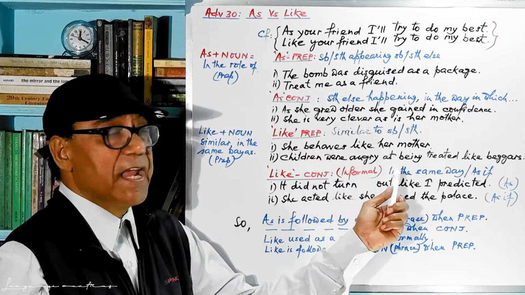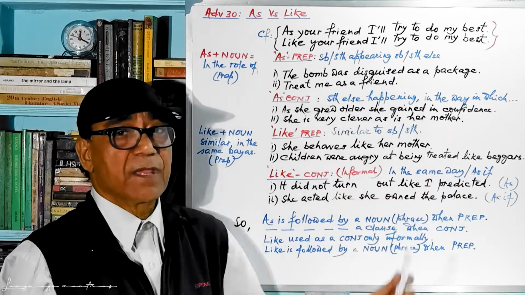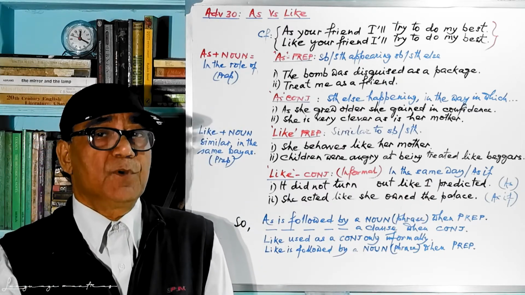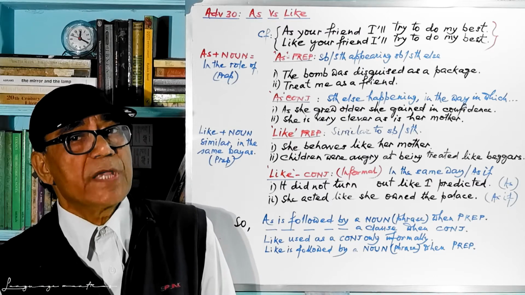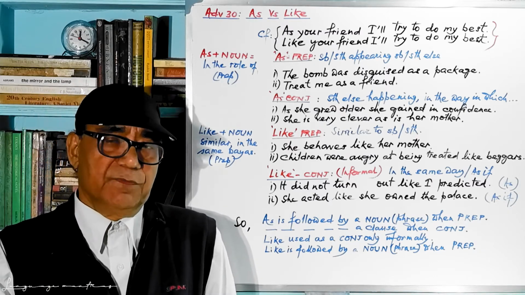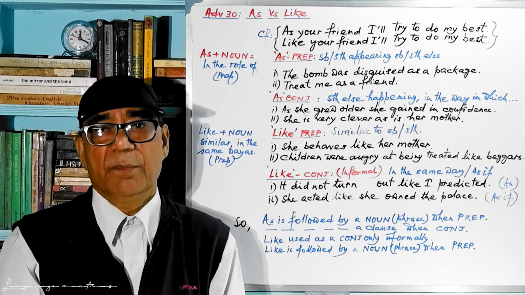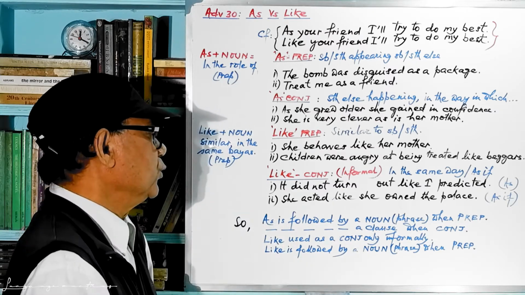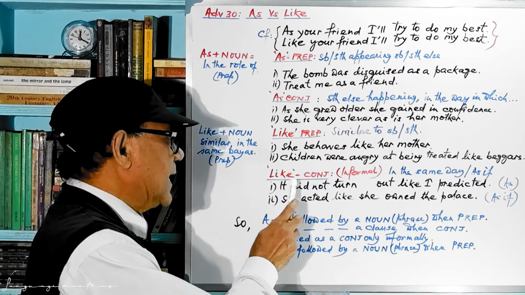Children were angry at being treated like beggars. So make it very much clear that where like is appropriate, you cannot use as, or vice versa. Otherwise, meaning will be entirely changed. Now we come to see like as a conjunction.